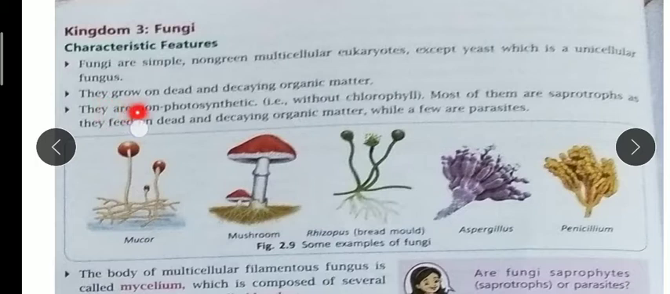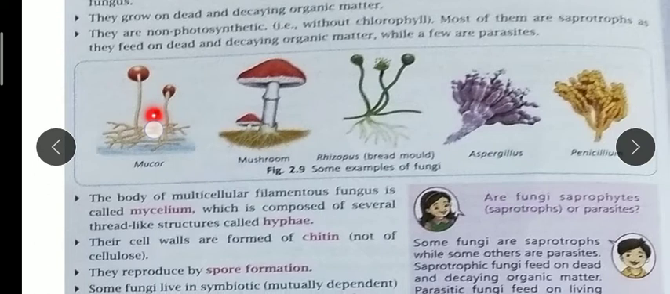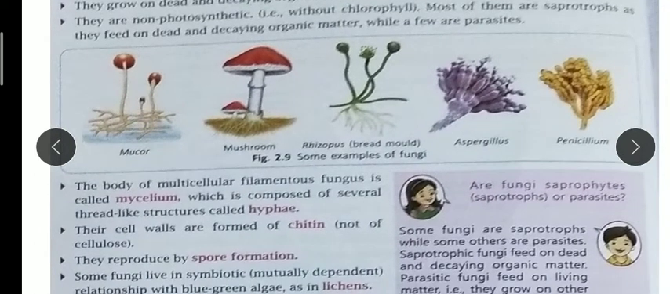Where do they grow? They grow on dead or decaying organic matter. They can grow easily on the dead bodies of plants and animals. They are non-photosynthetic, so they do not have chlorophyll pigment. They take nutrition in saprophytic ways. They are saprotrophs, feeding on dead or decaying organic matter, and a few are parasitic. Parasites need a host. So nutrition wise they are not autotrophs, they are saprophytic and parasitic in nature.